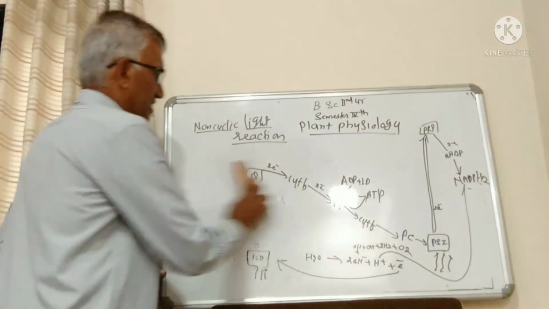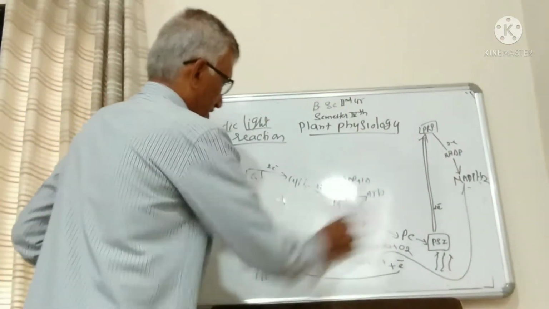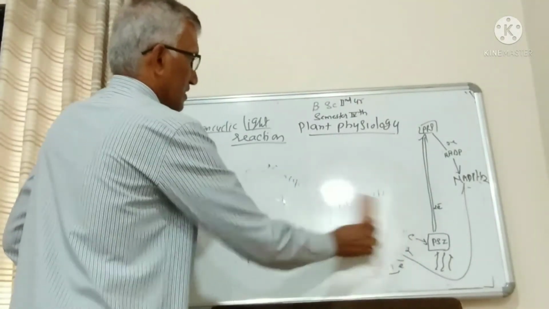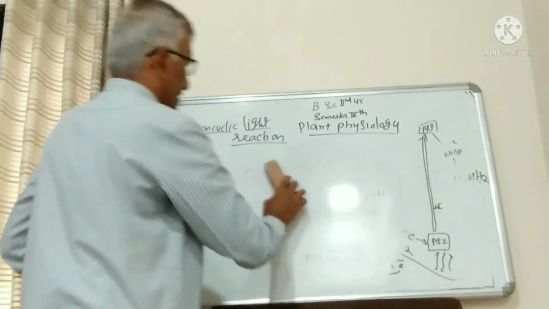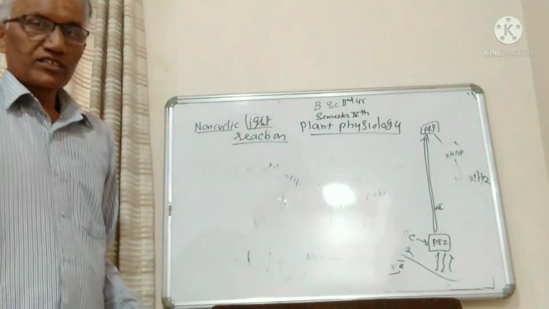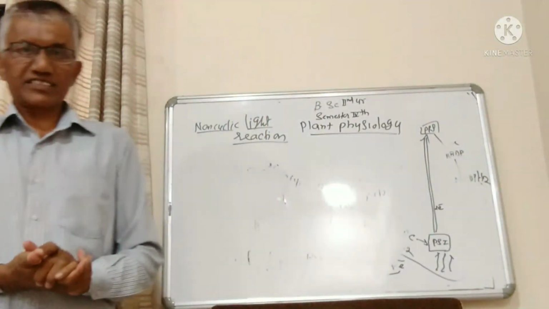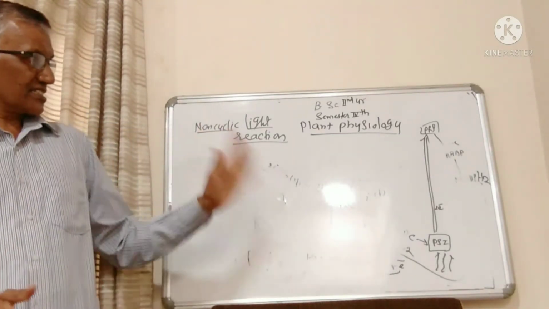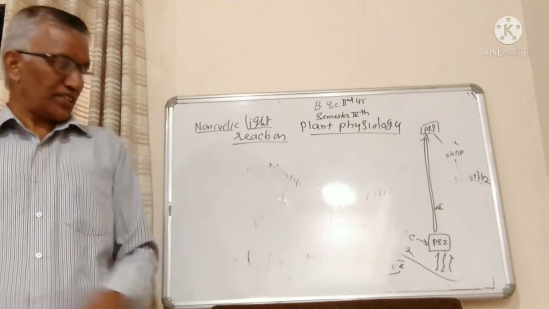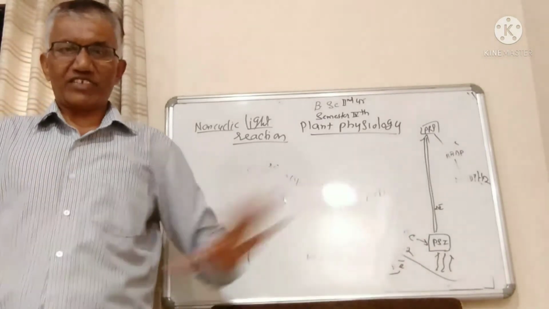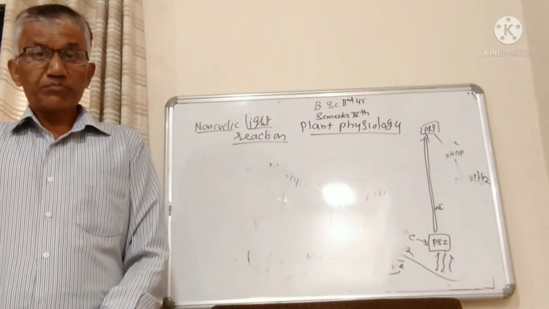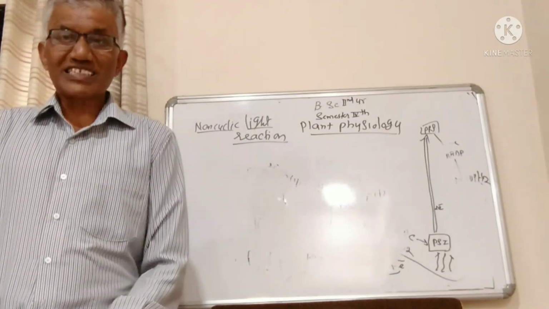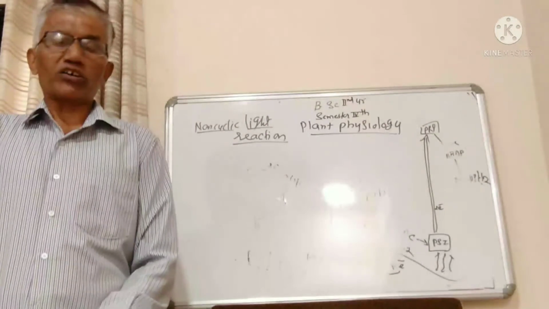Similarly, we have to discuss cyclic photophosphorylation or cyclic light reactions. So what happens in cyclic light reactions? In cyclic light reaction and cyclic photophosphorylation, only pigment system 1 is activated, and here pigment system second is blocked or inactivated.